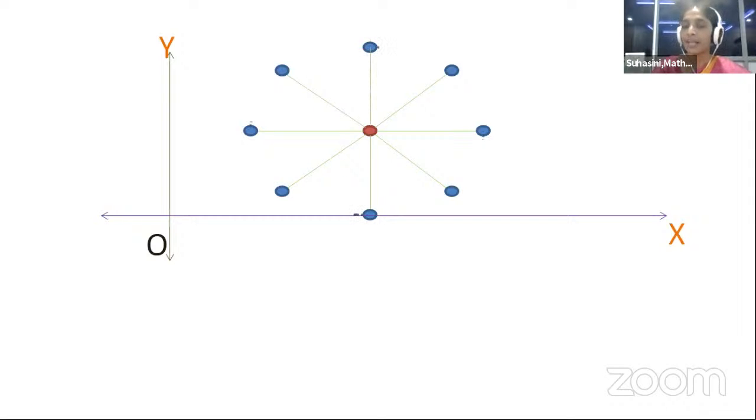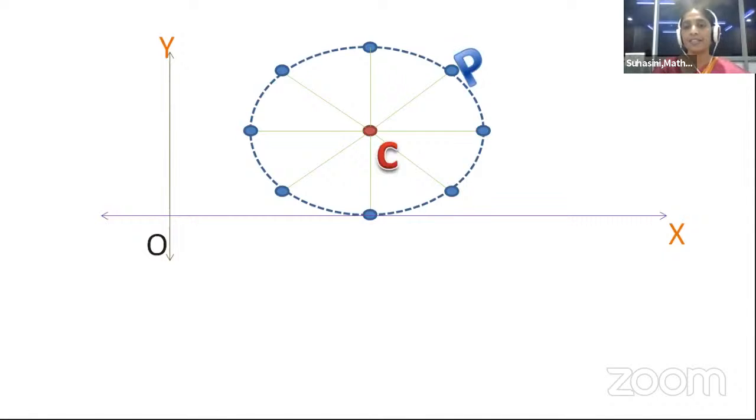Do we have only 8 such points? No, we have infinite points in such a way. Collect all those infinite points. The path of those infinite points is a circle. The fixed point is called the center of the circle. And the equal distance is called the radius, which is CP in the figure.